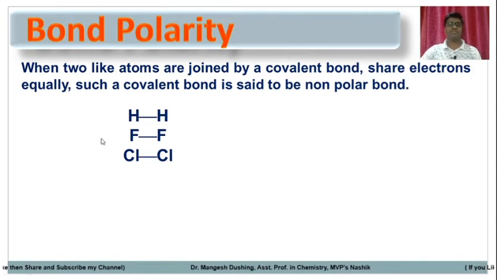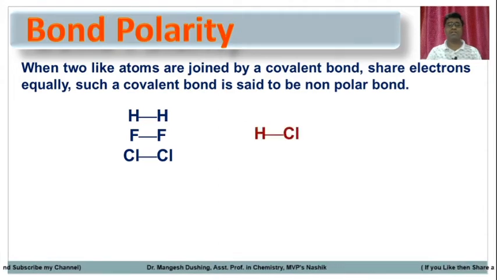Similarly, for the F2 molecule, these are the sigma bonding electrons. Both F atoms are similarly electronegative, so the sigma electrons are shared by these two atoms equally. Similar is the case for the chlorine molecule also. So if similar atoms are bonded with a sigma bond or single bond or any bond, they share electrons equally, and that bond is called a non-polar bond.